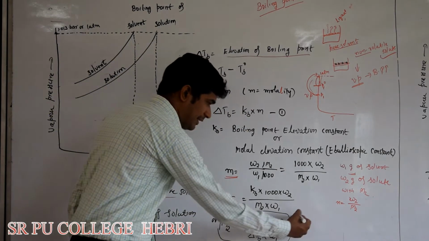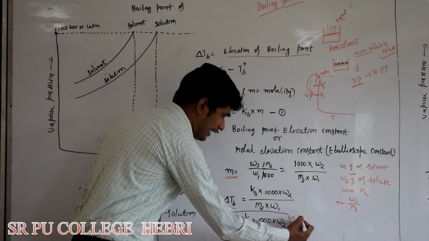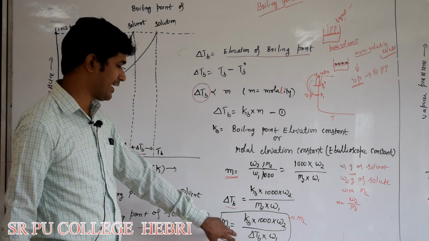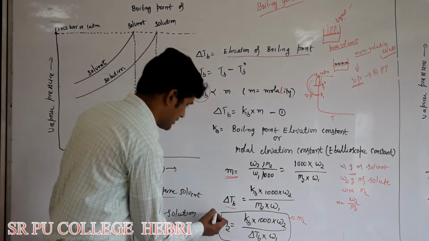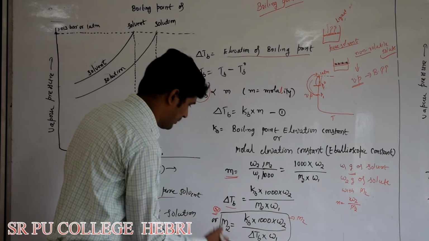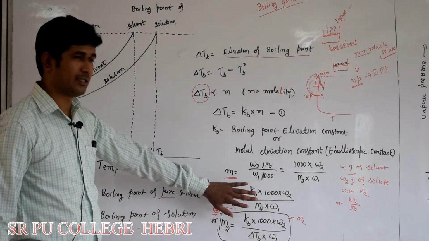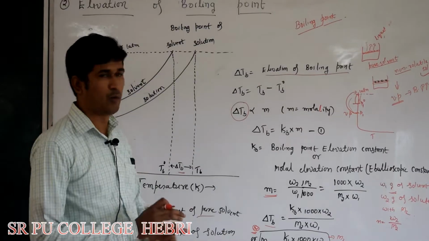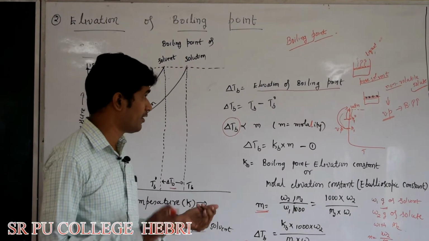But normally this will be asked for calculating M2, the molar mass of solute. So in terms of molar mass of solute, we write the formula like this. This is very, very important for a 3 marks numerical. Okay, you remember this formula. This is how you calculate the elevation of boiling point and molar mass of solute.